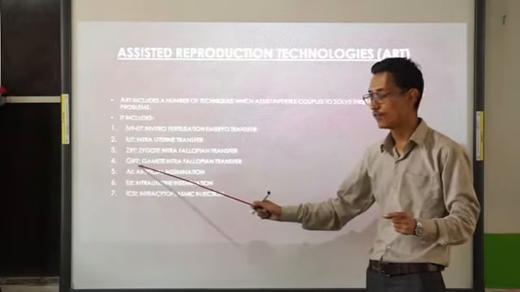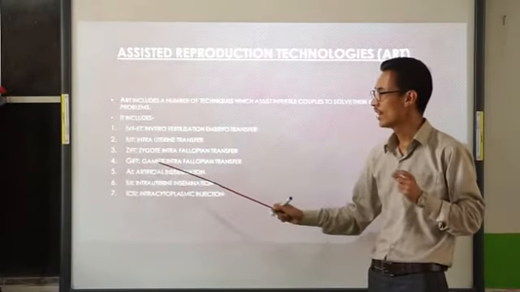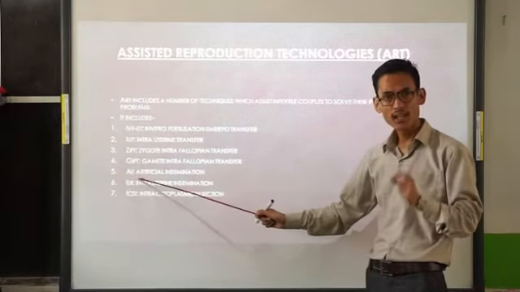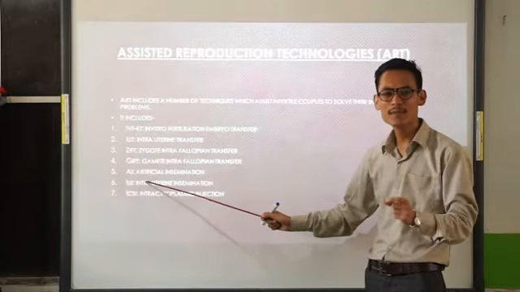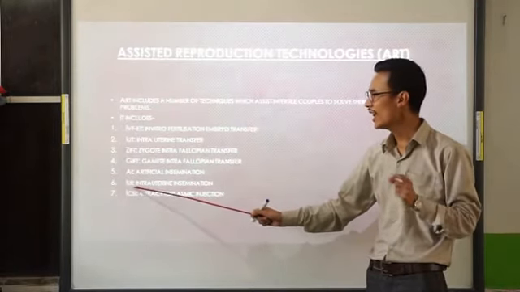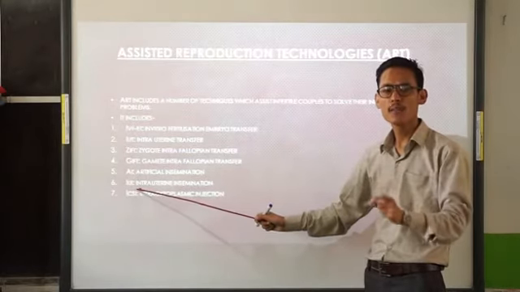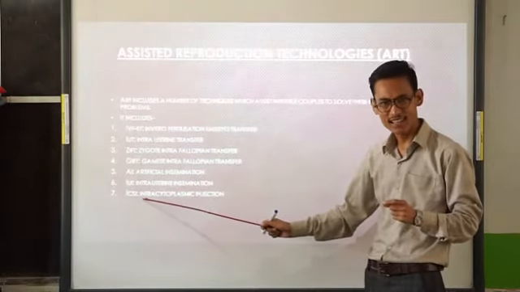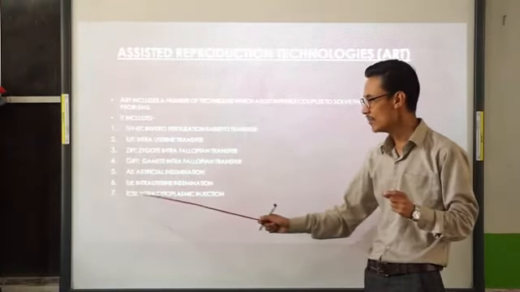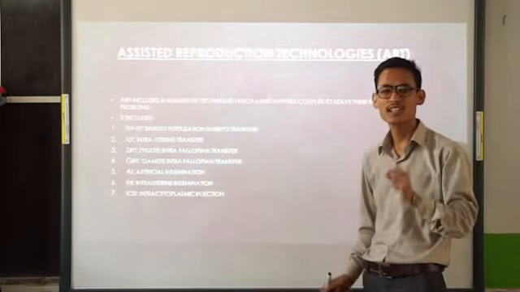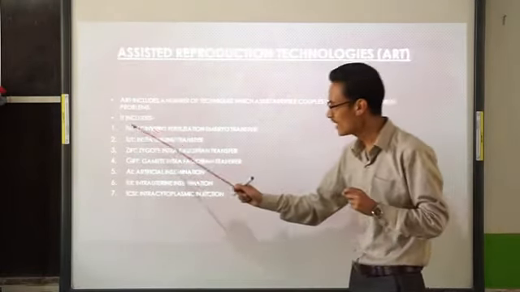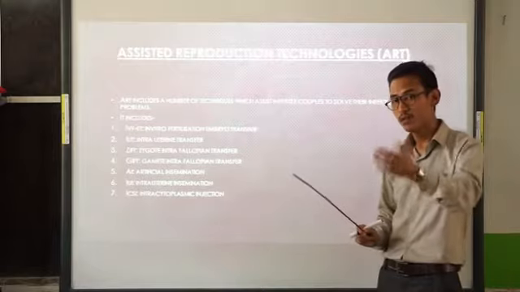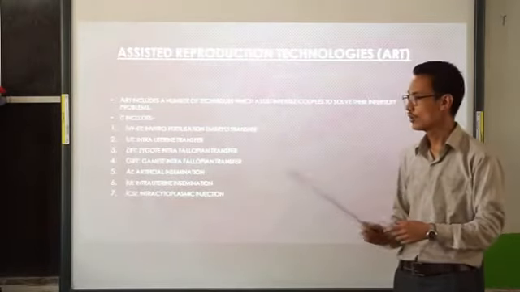Next technique, GIFT, which means gamete intrafallopian transfer. AI means artificial insemination. Next technique, IUI, which means intrauterine insemination. And ICSI, the last technique under ART, means intracytoplasmic sperm injection. So these are the different techniques under ART which can be used for the treatment of infertile couples. Okay, we'll go through them one by one.